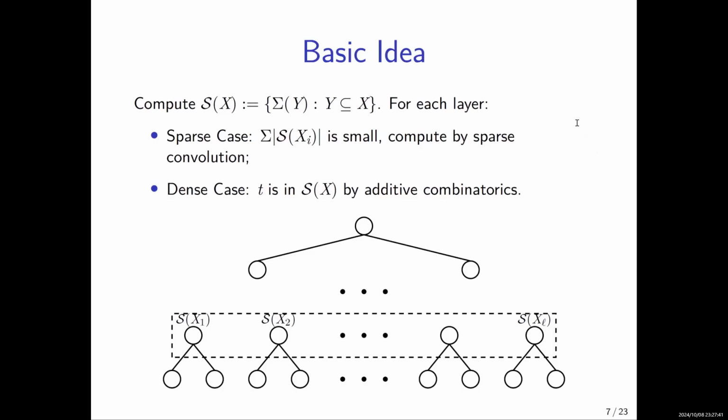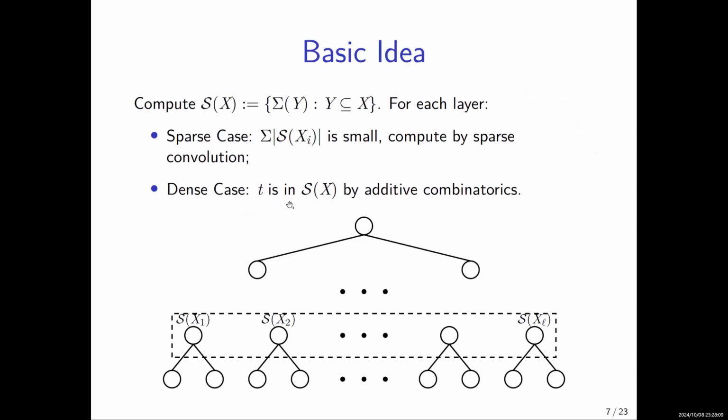And if at a certain layer, the sum of the cardinalities of the nodes is small, then we just use sparse fast Fourier transform. If the sum of their cardinalities is large, then we stop the computation and assert that T can be hit. And the tool for making the assertion is in additive combinatorics.